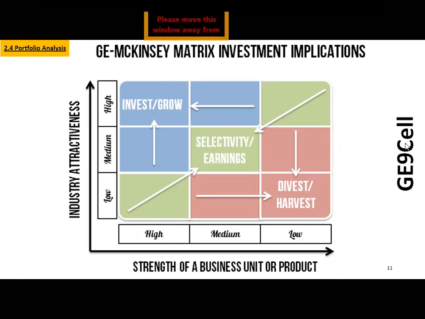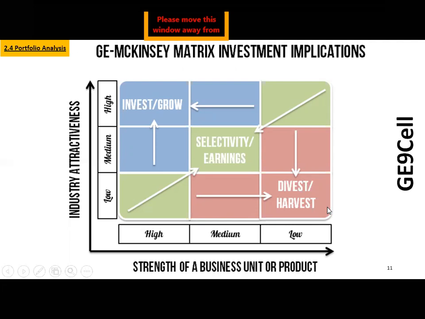Harvest strategy means there are certain weak business units which are doing average business, and the industry is also not that attractive, and they are weak business units. So what are you going to do? You phase out, slowly you will remove the product. Another thing, you are also going to identify that there are certain products which have come into this red zone. So I need to make sure that either those products remain here or I keep observing; if they have moved from here to here, I remove them from my portfolio.